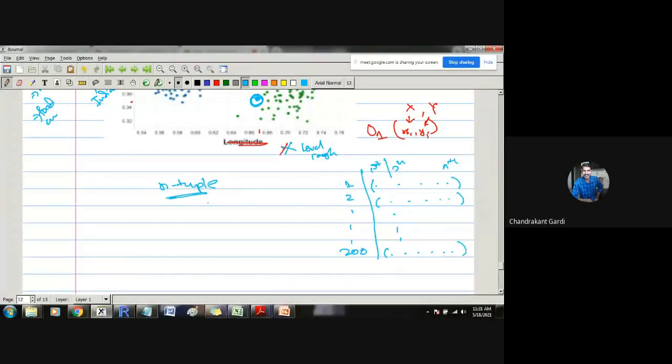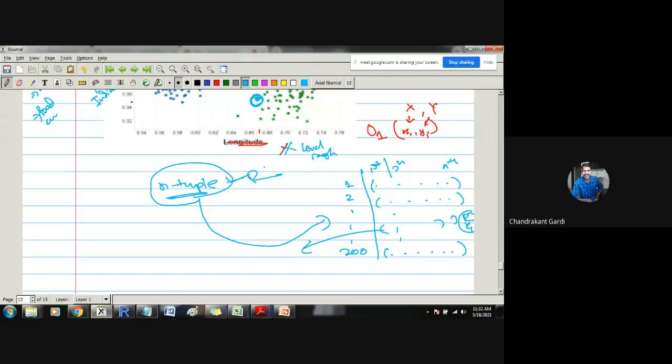So this n tuple will go to each and every point and find out its twin. It will try to find its neighboring observation: which observation looks like me? We will not classify that n tuple directly. We will ask it, go and bring your brother, go and bring your twin. Whichever observation looks like you, bring that observation. Once it brings that observation, we will see whether it is classified as red or green. Then based on that, if that observation is red, we will say you are also classified as red. So this is one approach of classification.